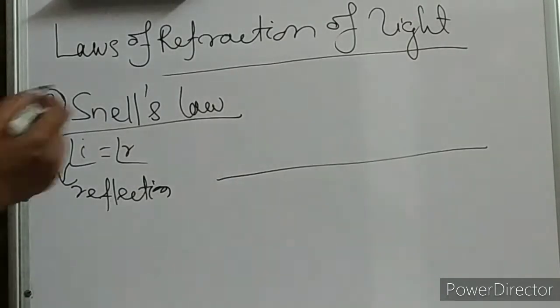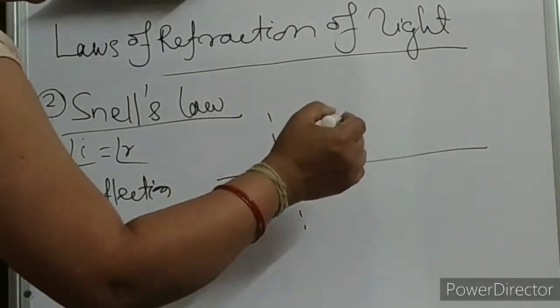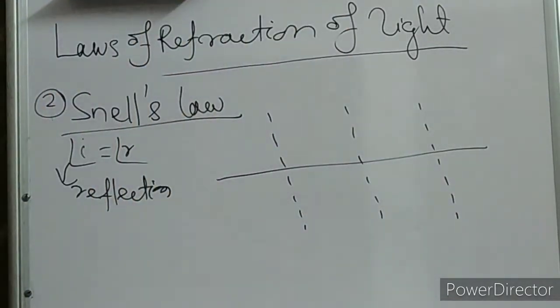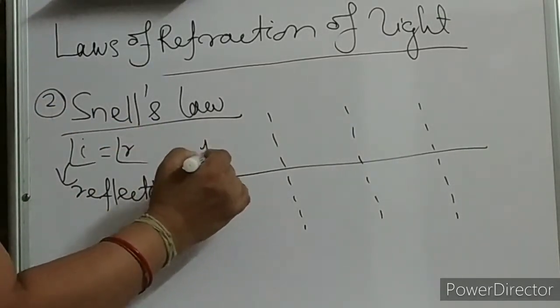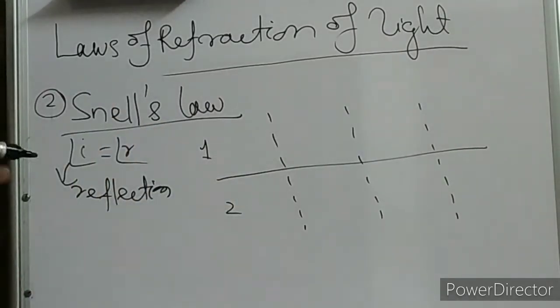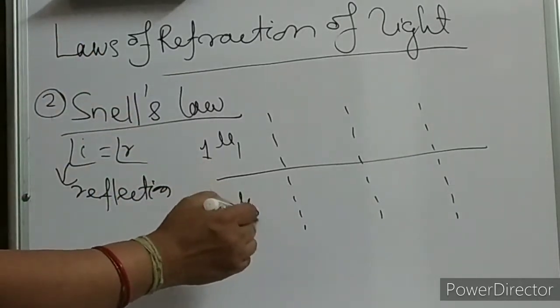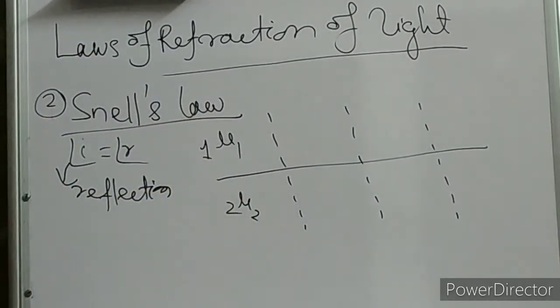When they tried to get the relation between the angle of incidence and angle of refraction, they tried all the means. And after trying all the experiments, what did they observe? Suppose this is medium 1 and this is medium 2. Here the refractive index is mu1. I have already discussed the refractive index concept in my previous lectures. If you have not watched it, please go back and see all the videos.